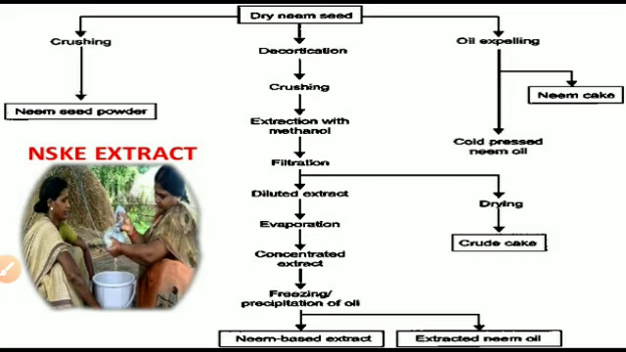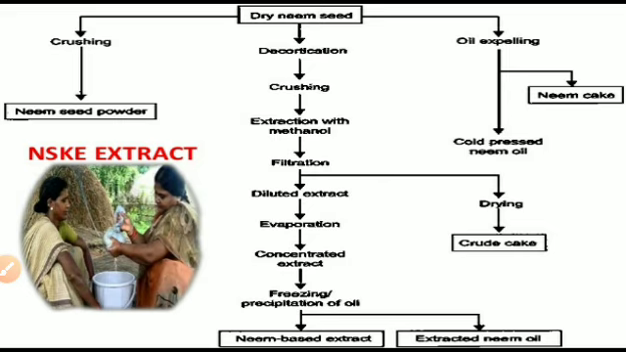Next, the neem seeds are decorticated. Decortication means removing the hard part or the outer surface of the seed, and then the soft part, that is the kernel. The kernel is then crushed. There's a formation of the crush. This crush is mixed with methanol, and then there's a formation of a mixture of seed and methanol. This seed paste is extracted with the methanol by the process called extraction.